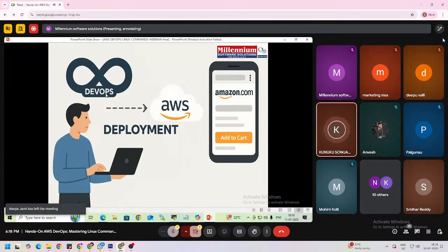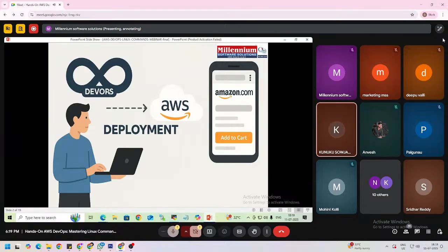After developing the code and after testing the code, we are deploying that application and giving it one name called a domain name. This Amazon.com is one kind of domain name, right? So where do we deploy this application? Whatever code is developed by the developer, we deploy in the AWS cloud. There are many cloud platforms like AWS, Azure, GCP, IBM. In this session, we are discussing AWS.